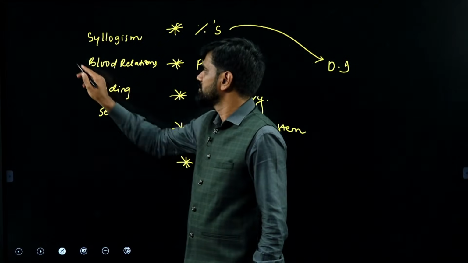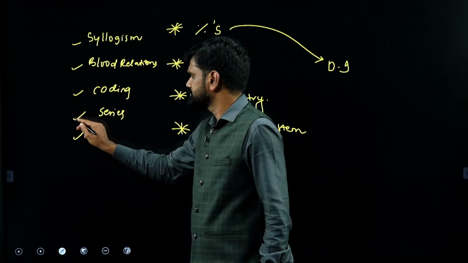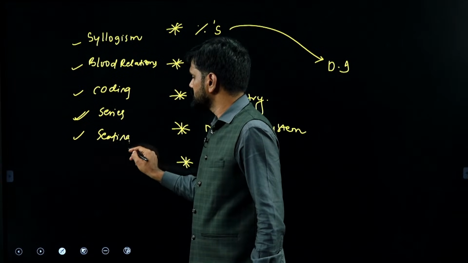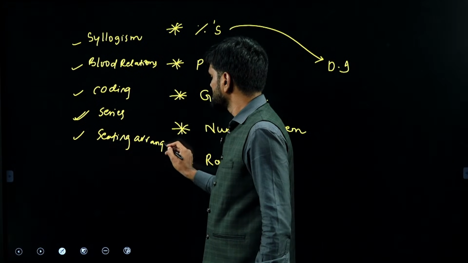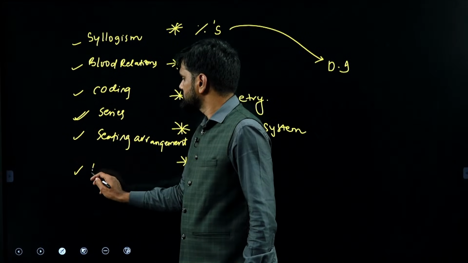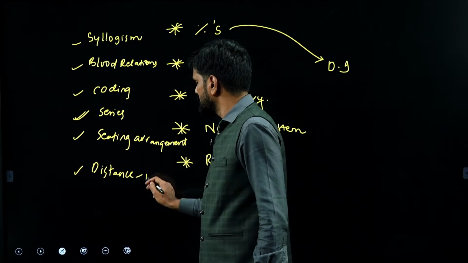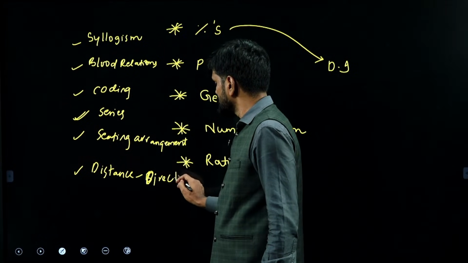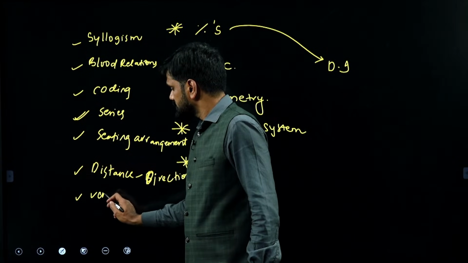Apart from this, you are supposed to be good at some areas like seating arrangement or analytical puzzles, whatever you call it, seating arrangement. And distance and directions, from the concept of reasoning. Distance and directions. Last, Venn diagrams.